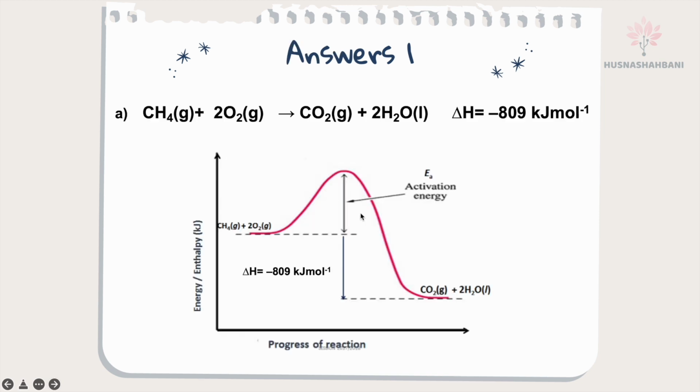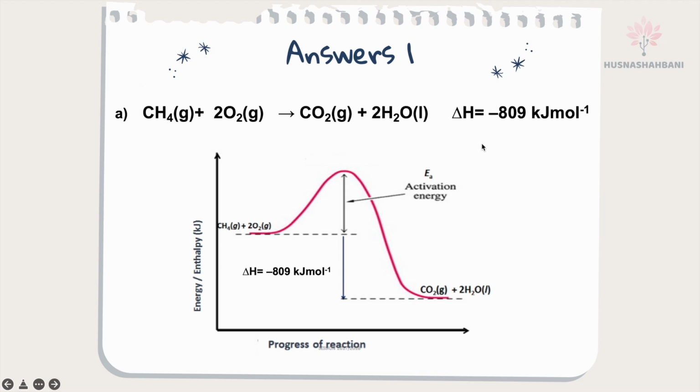So you have to write the balanced equation. Here 1 mole methane reacts with oxygen, and delta H equals negative 809 kilojoule per mole, because heat is released. Delta H must be per mole because that's for 1 mole of methane.